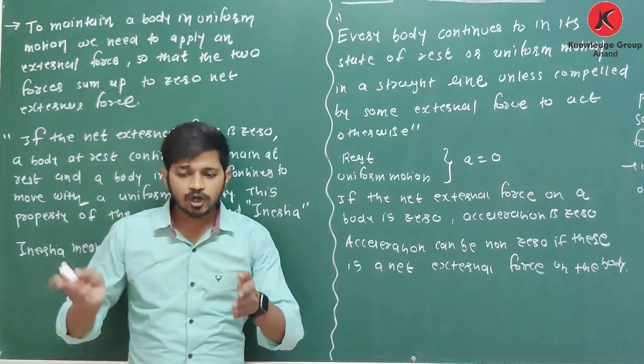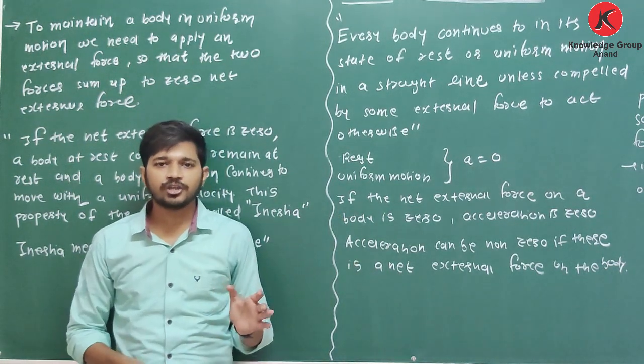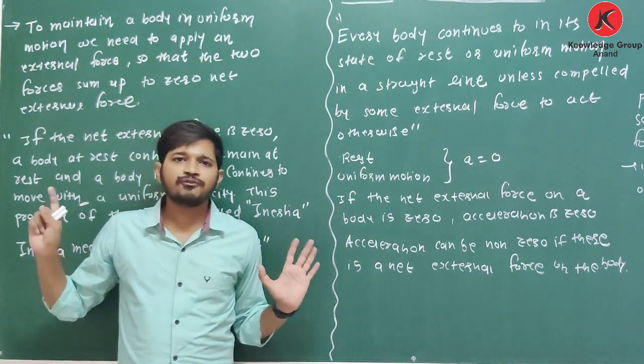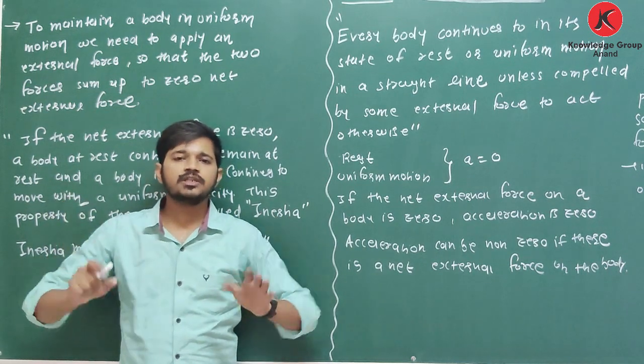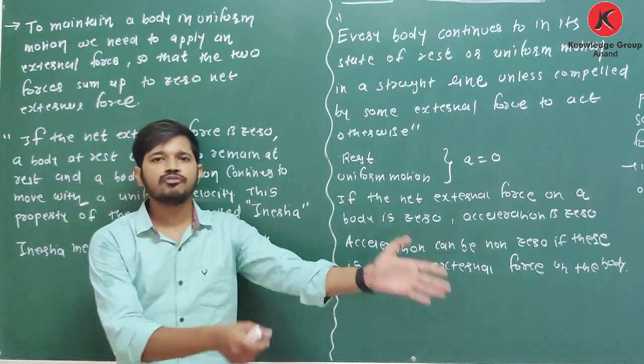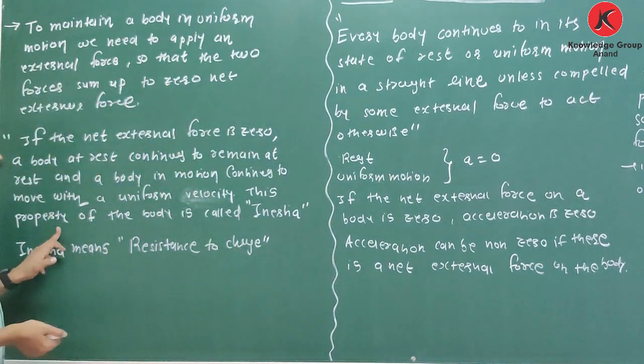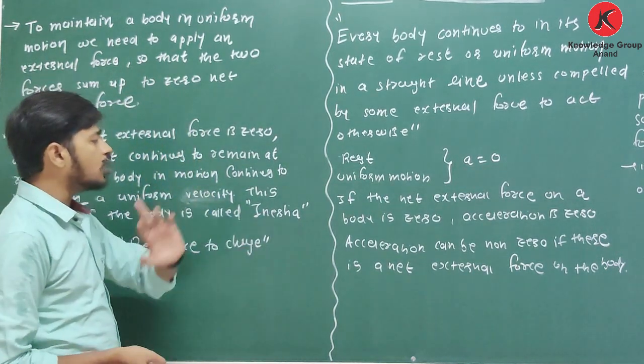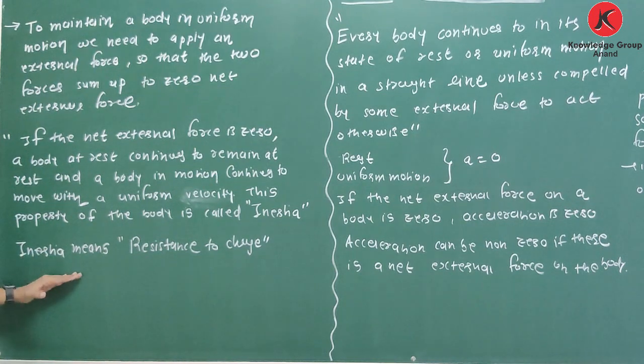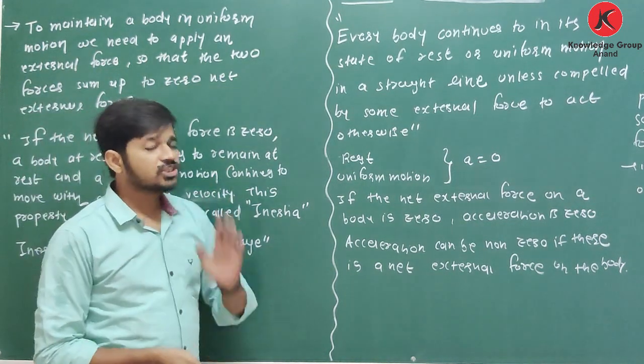If one object is moving with uniform velocity and I am not applying any force, it will be in the state of uniform motion. This property of the body is called inertia. And inertia means resistance to change.